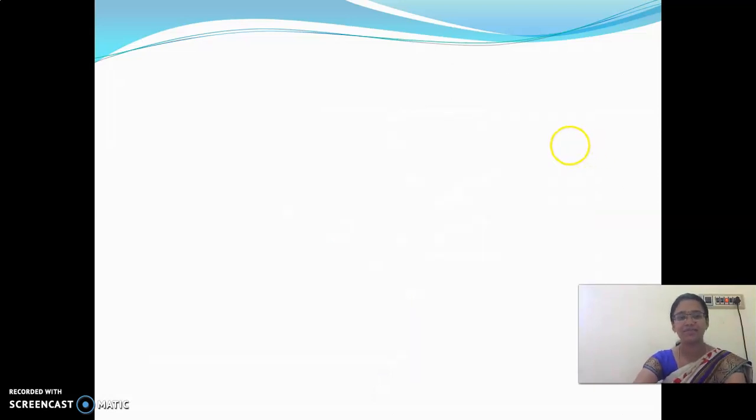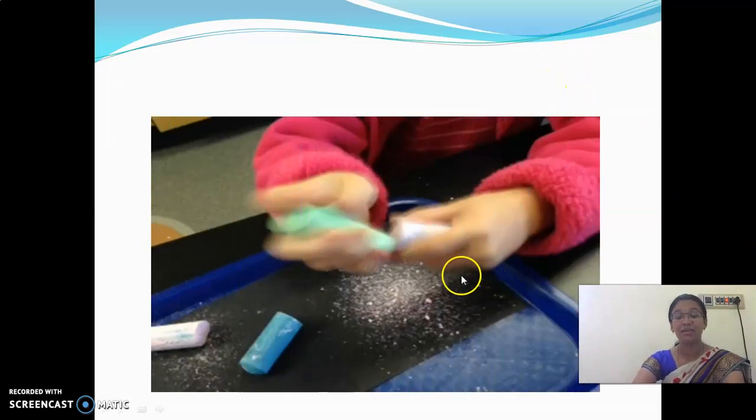And next one. What is it? A piece of chalk. We are going to take a piece of chalk and make it into a powder. If you break that again and again, I am going to call it chalk. Its name and composition do not change as I break it.